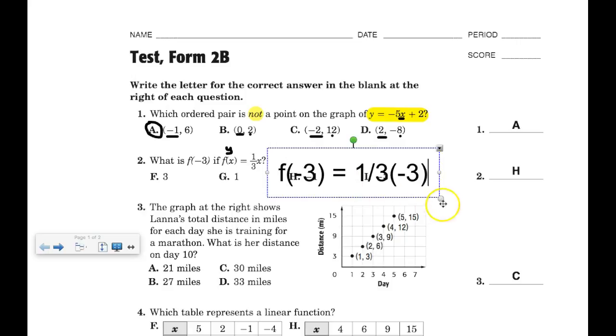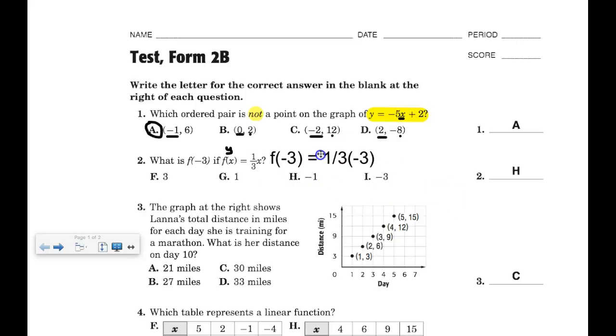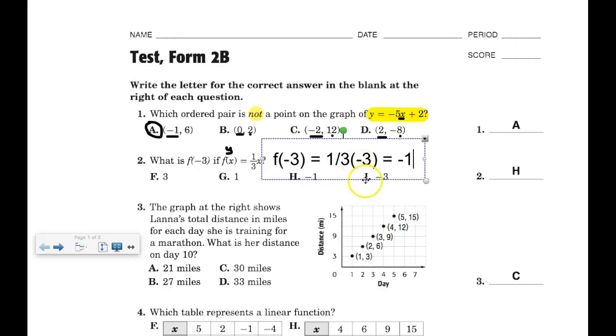So again, wherever there is an x, I'm going to substitute in a negative 3. That's how I calculate the output of a function. So 1/3 times 3 is 1, and I have this negative sign, so it's going to be negative 1, which is choice H. That's why I have choice H over here.